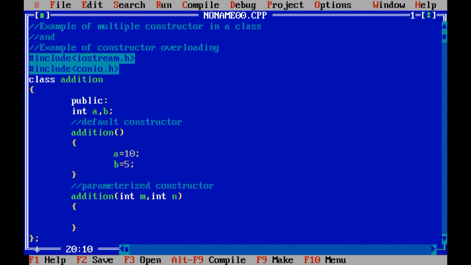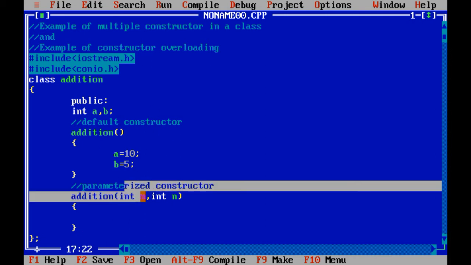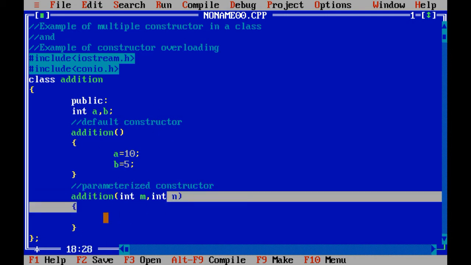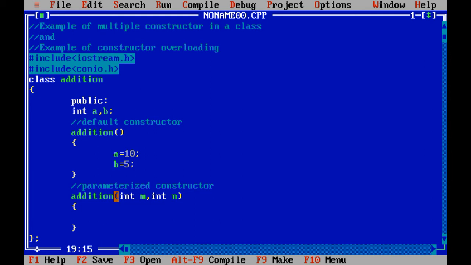And remember one thing, that life of m and n would be up till this block, right? So I have used, see, two constructors I have declared inside the addition class, right? This is the default constructor and this is the parameterized constructor. Now a equals to m and b equals to n.